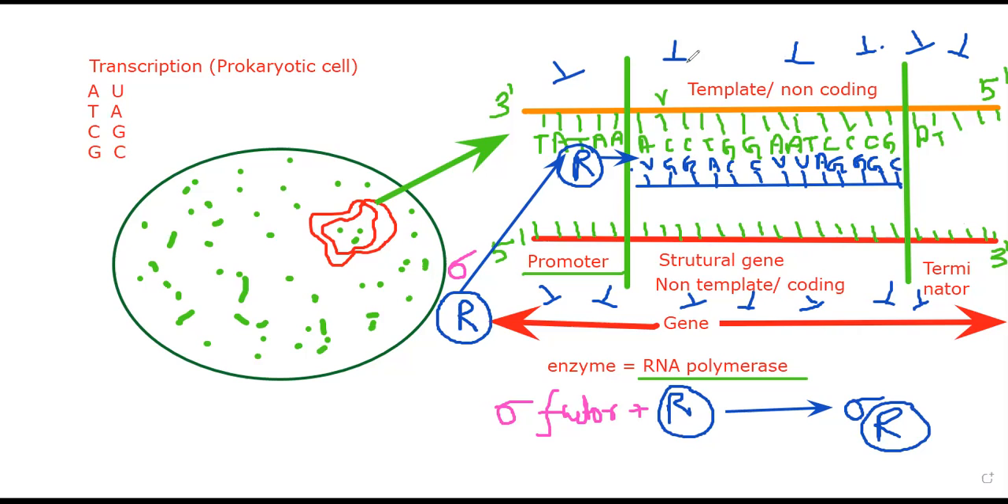So if I'm copying the strand from 3' to 5', it is complementary, right? So your RNA is generated from 5' to 3'.